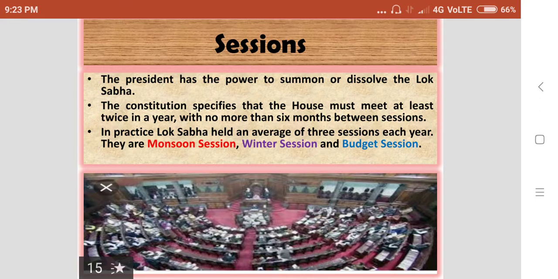In practice, Lok Sabha holds an average of three sessions each year. They are the monsoon session, winter session, and budget session. So, this is the hall where the sessions are conducted.